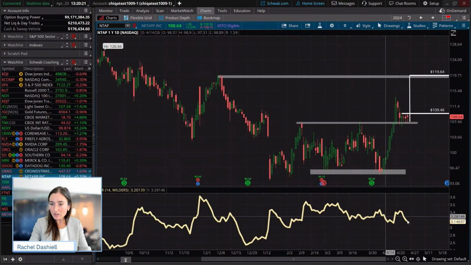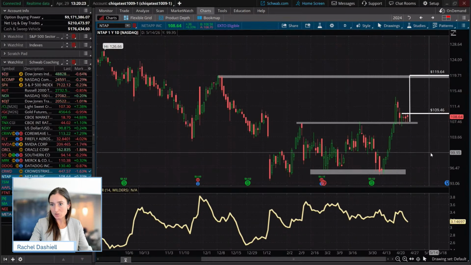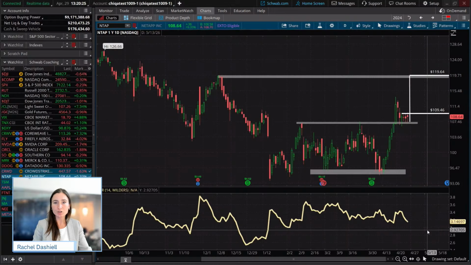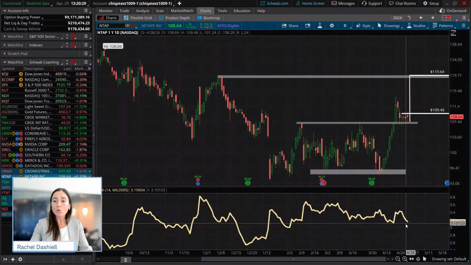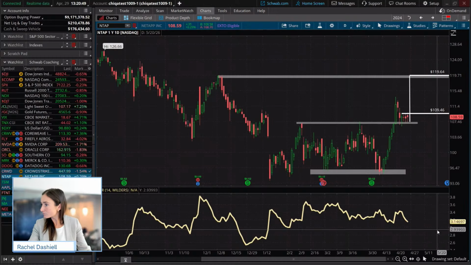So we could use that as our stop to the downside there. Sometimes traders will use 2 times the average true range, or they may use 3 times the average true range. So it definitely depends on, one, the comfortability of the trader, what the risk to reward setup is, and then also the risk parameters of the account. Does that fit into the risk rules for the account?